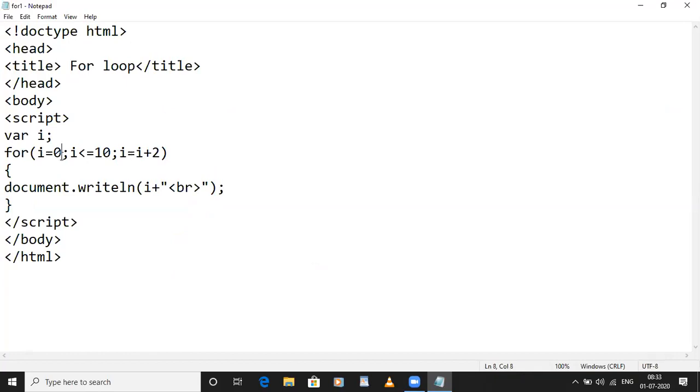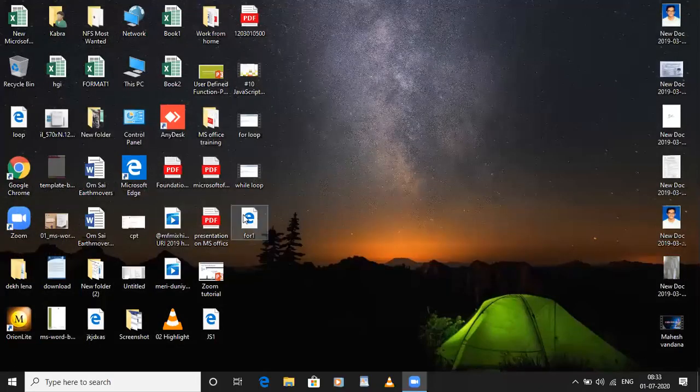Here what we will do, odd number starts with 1, so we will make the initial value of I 1. So now it will be easy for you. After 1 it will print 1 plus 2 is 3, then 3 plus 2 is 5. So likewise you can print the odd numbers, just change the initial value of I. Now I will show you output.